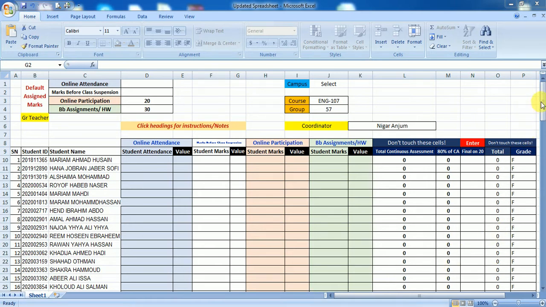Now, today let us start straight away. We have received a new updated Excel which is going to count for 80% of the marks for the students. And we have to put this 80% on our portal, not on the blackboard, our university portal. Okay. So, let us begin and take each section one by one.